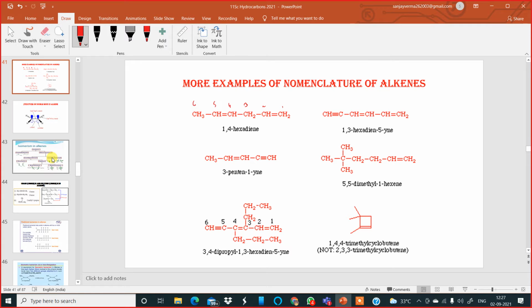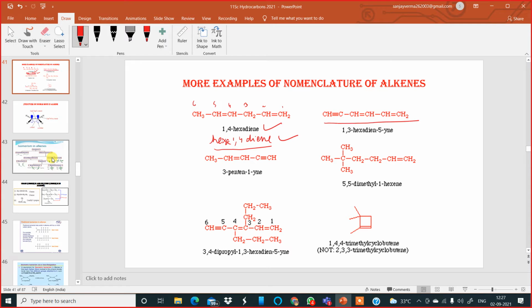You can write it this way also: hex-1,4-diene, or hexa-1,4-diene. We write hexa-1,4-diene also. This is correct. This is also correct. Okay. Now look at this one.